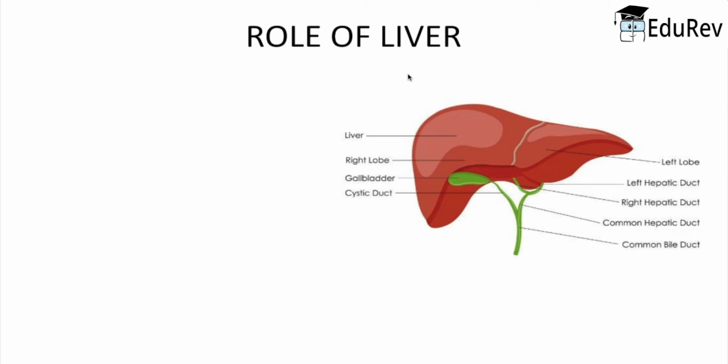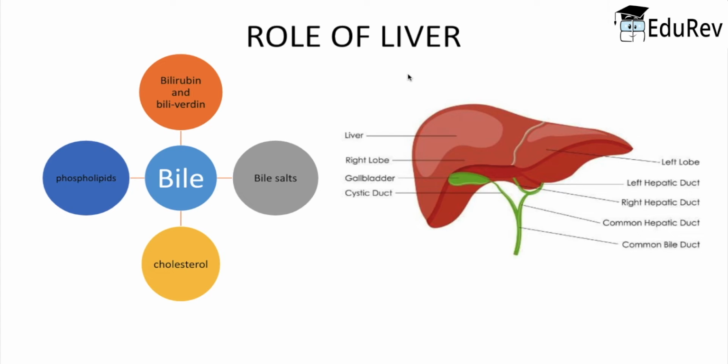Now let us begin with the role of the liver. The liver secretes bile juice, and the bile consists of bilirubin and biliverdin, which are the bile pigments, and these bile pigments are formed after the breakdown of RBCs. Apart from bilirubin and biliverdin, bile salts, cholesterol and phospholipids are also present inside the bile juice.